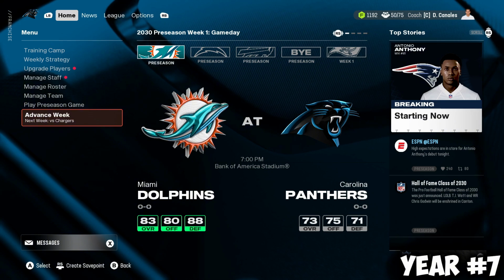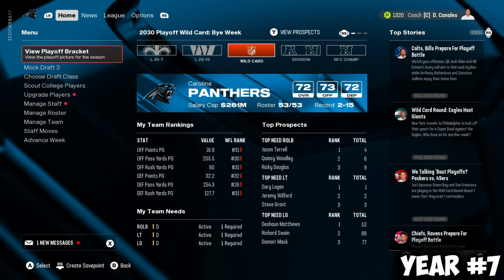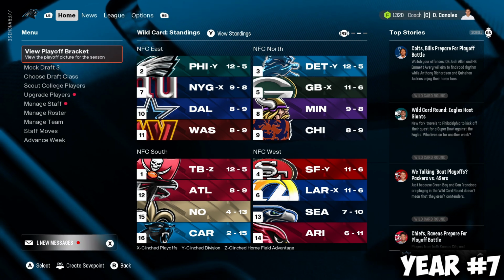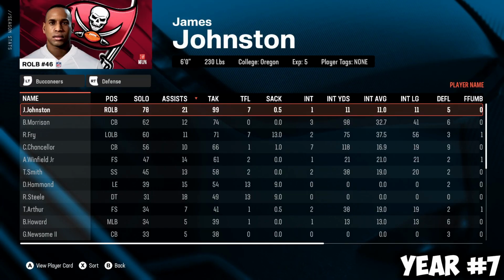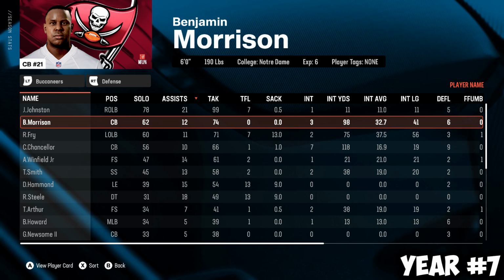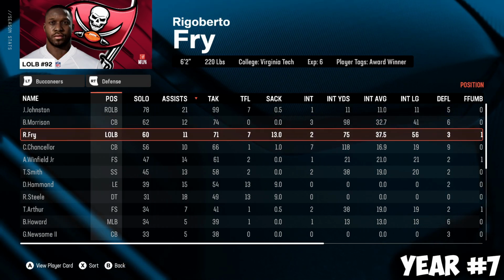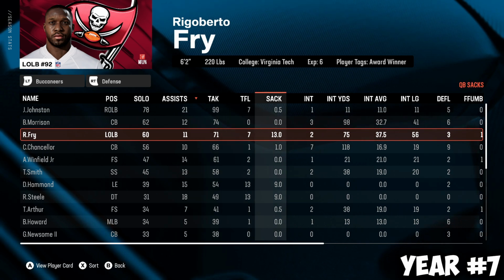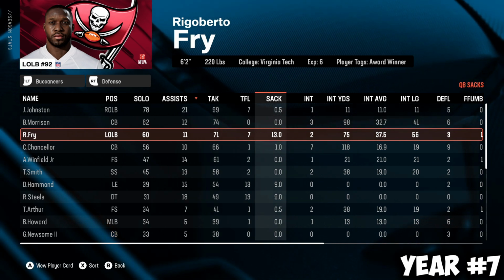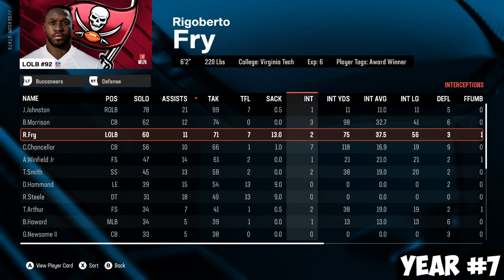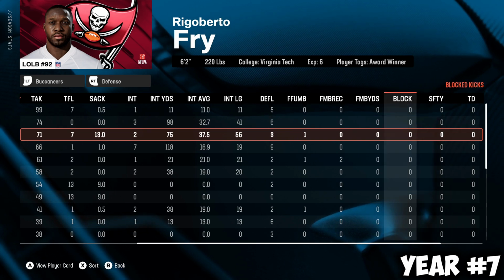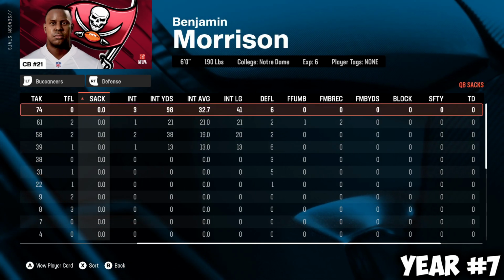I need the simulation to give us a crazy season. 2-15 for this Panthers team. The Bucks are the 1 seed, 12-5. Rigoberto Fry, 13 sacks, 2 interceptions, 71 tackles, lower tackles than we wanted, but 71 tackles is great. 13 sacks, we bounced back, we're back in the double digits, 7 tackles for loss, 2 interceptions, 3 deflections, a forced fumble. Man, this team is good.